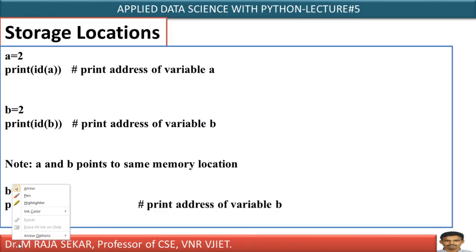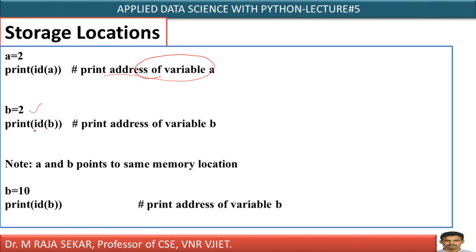Now, storage location. This also we will try to understand in your Python notebook. Just see A equal to 2. Print id A. What does it mean? It will print the address of variable A, isn't it? For example, B equal to 2, print id of B. It will print the address of B. Internally a memory location will be created with 2.